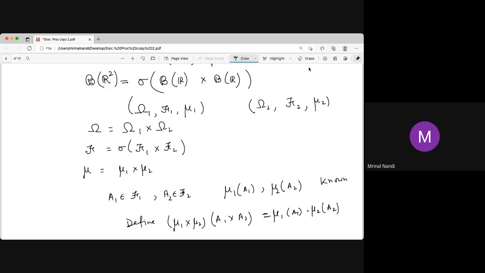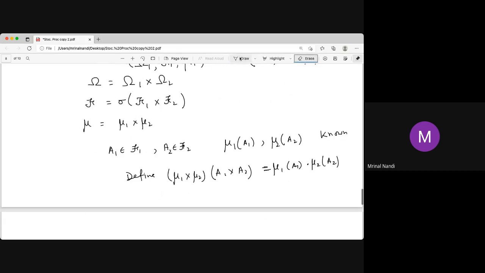But the problem is we are defining the product measure only on a special type of set, the rectangle. Like the measure of a rectangle is the product of the measure of one side and the measure of the other side.